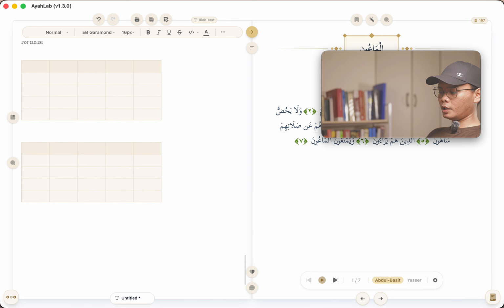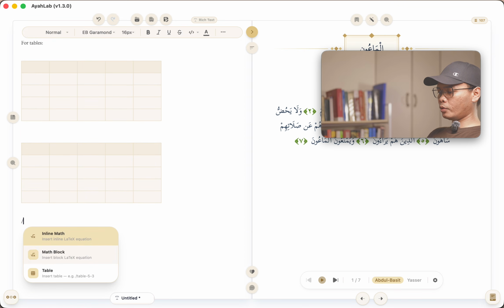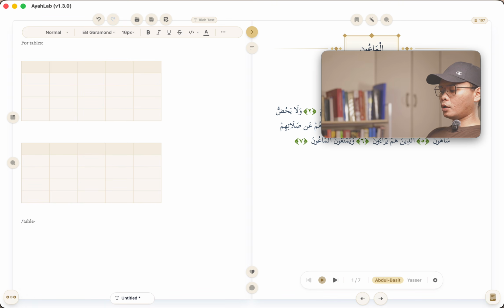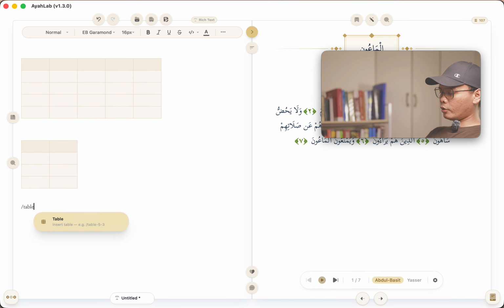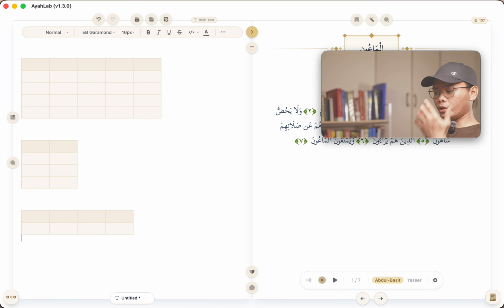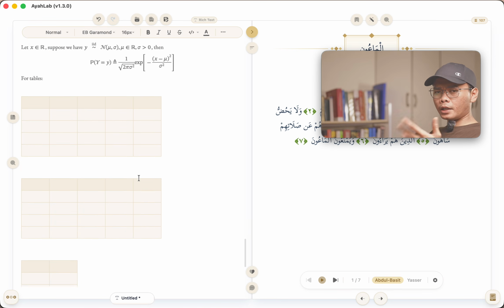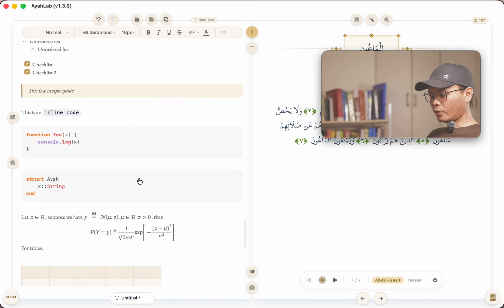There you go, right? Or if I say I want a table with 4 rows and 2 columns, I can just add that. I can just type like that one as a command, and then I press tab. There you go. We now have 4 rows and 2 columns, right? Same, if I want to have a table with 2 rows and 4 columns, I can just do that. There you go. So now the lexical editor is much more powerful, right?